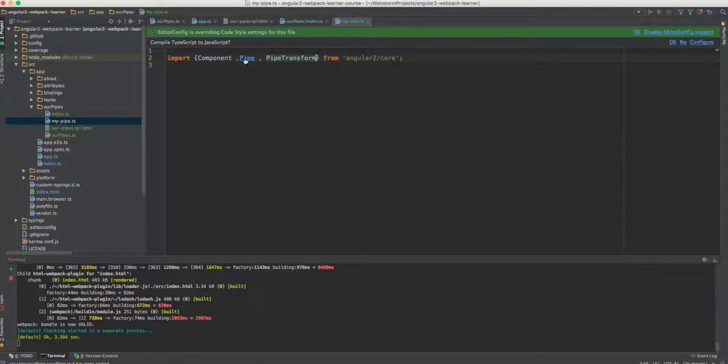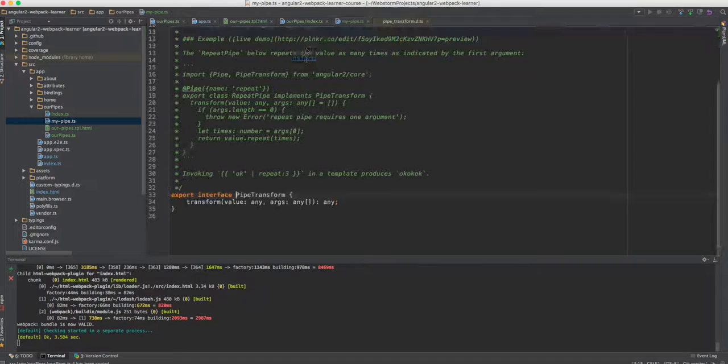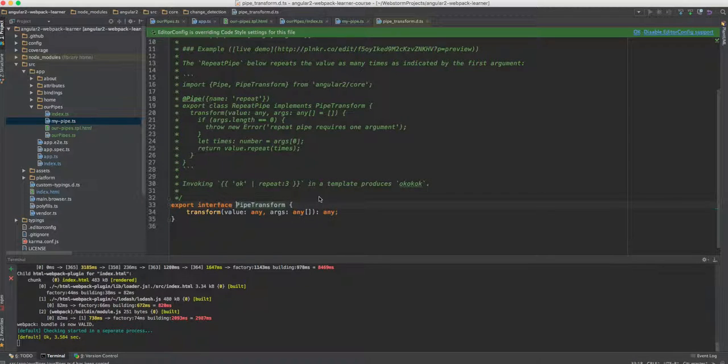So if you would like, you can go and see what exactly this means. All you have to do is see that pipe is a pipe factory, and pipe transform is an interface, and this interface says that we need to implement a transform function which gets any kind of value, any kind of arguments, and returns any kind of value. It's just an example, but you can learn exactly what is needed.